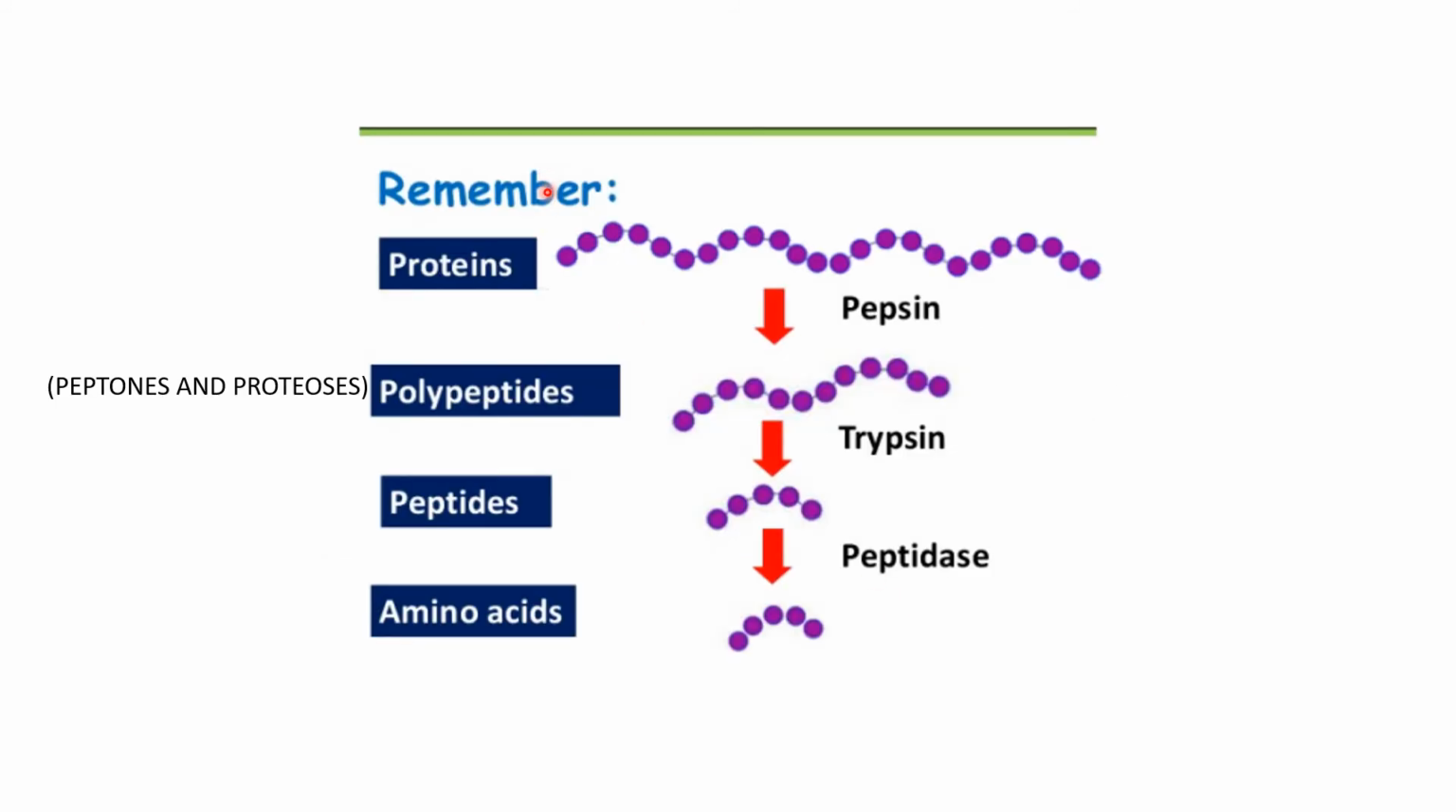Now remember this for digestion of proteins. Proteins, which are larger insoluble compounds, in the presence of pepsin, which is secreted in the stomach, get converted into polypeptides, that are nothing but peptones and proteoses. Now these polypeptides in the presence of trypsin, which is secreted in the pancreatic juices, are converted into peptides. Now peptides in the presence of peptidase can convert into amino acids, which are soluble compounds. So this is the protein process: proteins, polypeptides, then peptides, and then amino acids are formed finally.